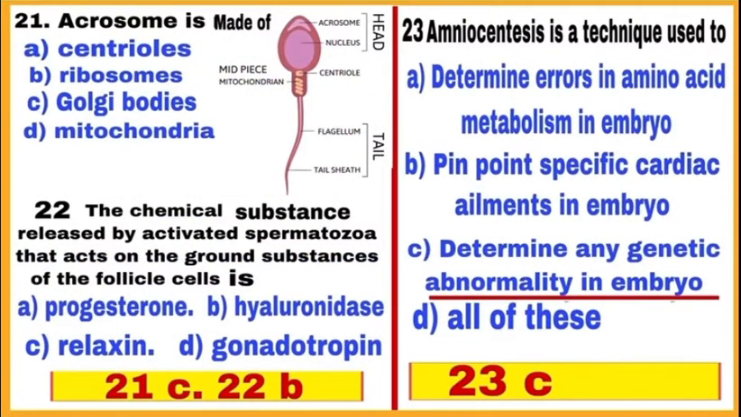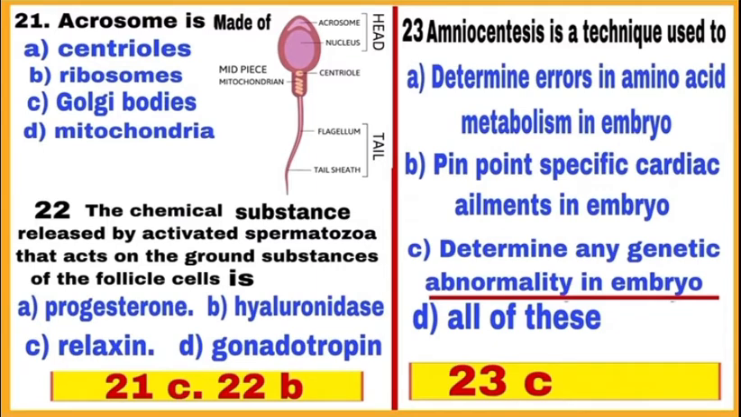Question 21. Acrosome is made of. The anterior portion of the sperm head has a cap-like structure called acrosome and it is made up of Golgi bodies. So, the correct answer is C, mark C. Acrosome is made of Golgi bodies.